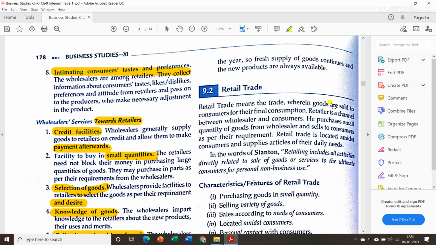Now this was all about internal trade, the two different types of internal trade, and we learned a lot about wholesalers, what their functions, services and characteristics are. For this session we will wind up here, and in our next session we will start with the next topic, that is retail trade.